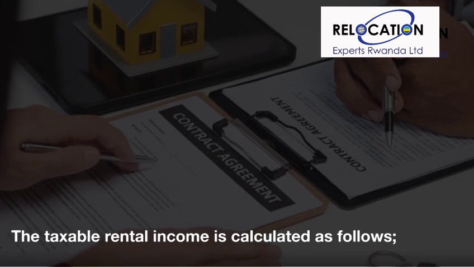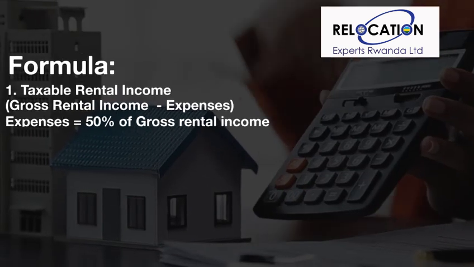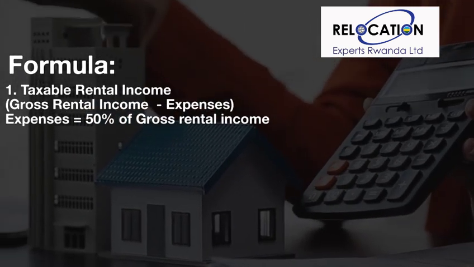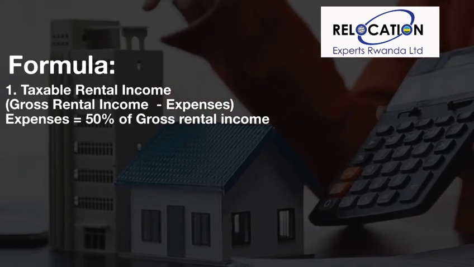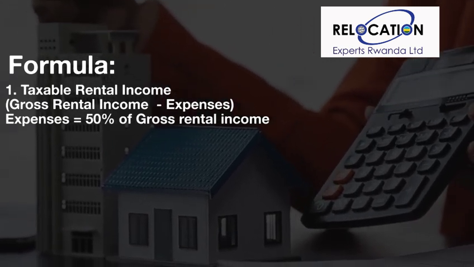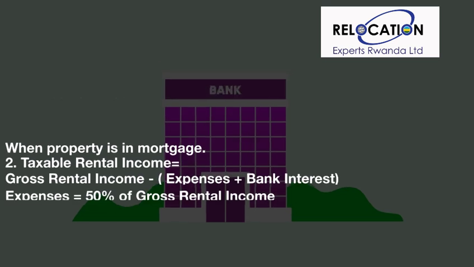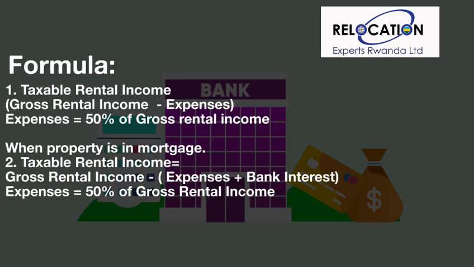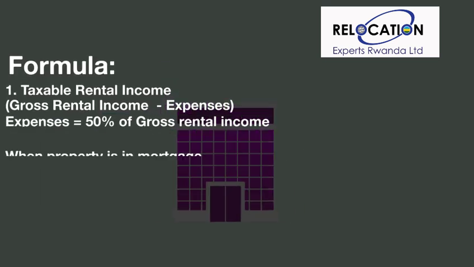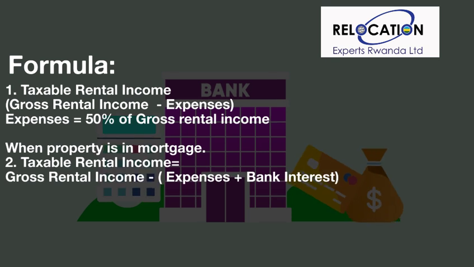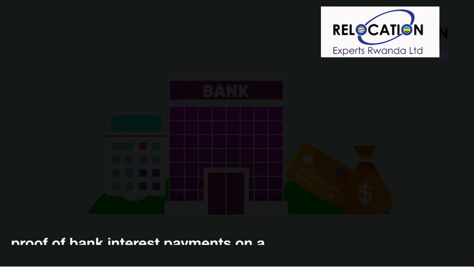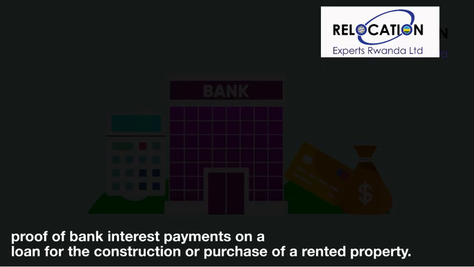The taxable rental income is calculated as follows: deducting from the gross rental income 50% considered as the expenses incurred by the taxpayer on maintenance and upkeep of the rented property. Deducting from gross rental income 50% considered as the expenses incurred for upkeep of the property, plus actual bank interest paid from the beginning of the rental period within the tax period, when the taxpayer produces proof of bank interest payments on a loan for the construction or purchase of a rented property.